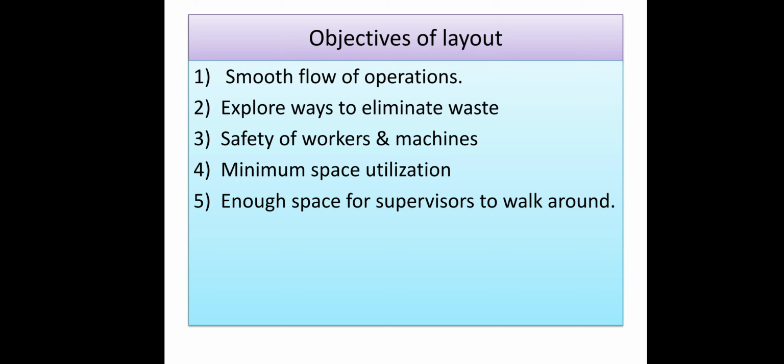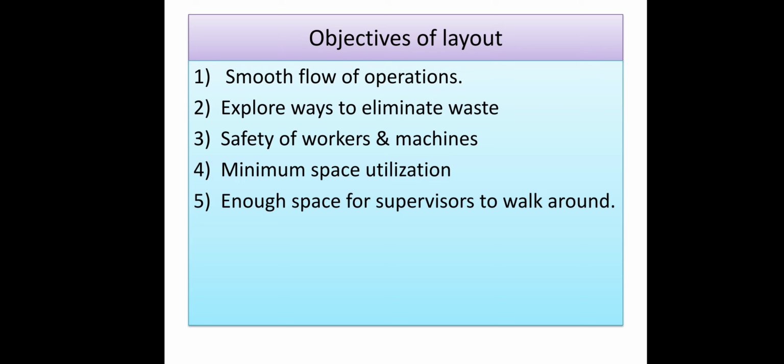Suppose in an organization there is a proper arrangement of machineries, services and processes, then only will the processes work without any interruption. Suppose there is no proper arrangement, obviously there will be interruption in the production process. So if there is a good layout, the first objective is smooth flow of operation. In another word, we can say operation without any interruption.